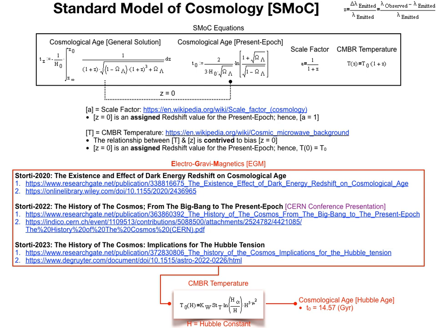Since we do not have access to a cosmological clock to verify calculations of cosmological age, we inherently have an issue. To make this calculation process convenient, the standard model of cosmology utilizes z equals 0 as a boundary condition. Hence, z equals 0 cannot be an assumed value because it has no foundation in experimental measurement of cosmological age. Remember, there is no cosmological clock keeping cosmological time.